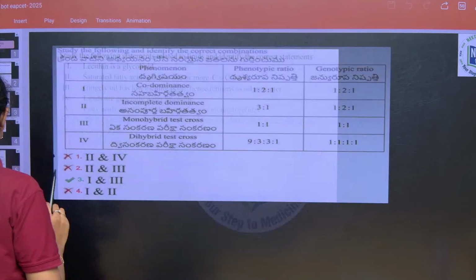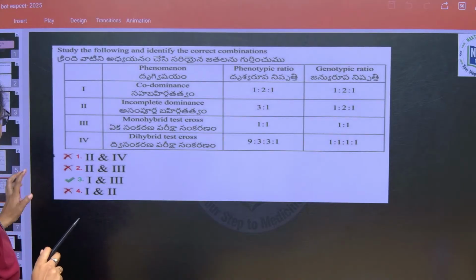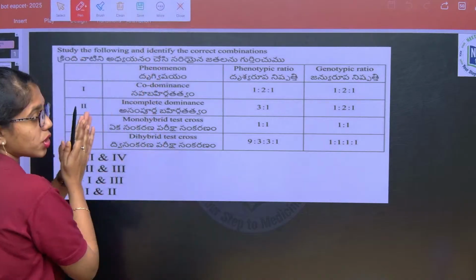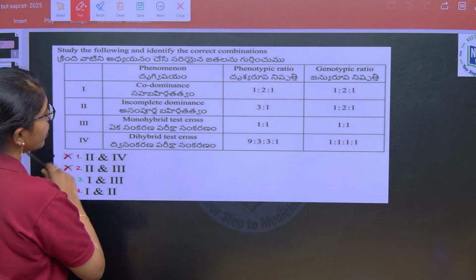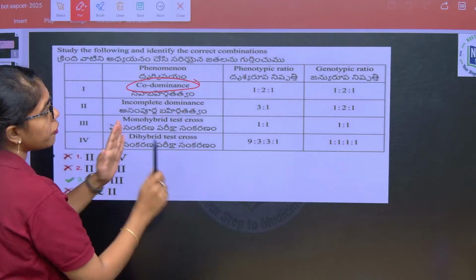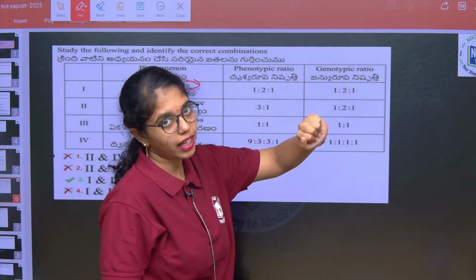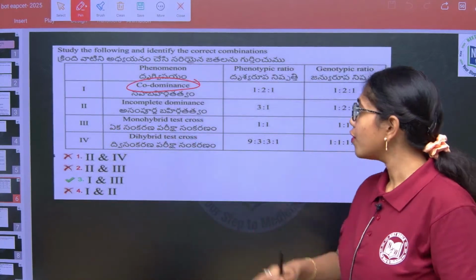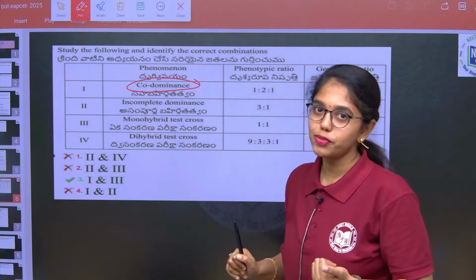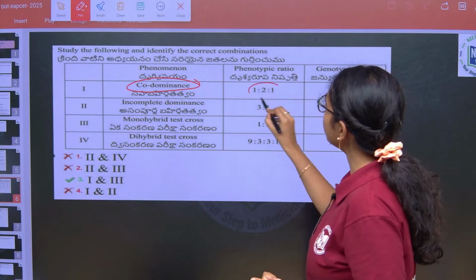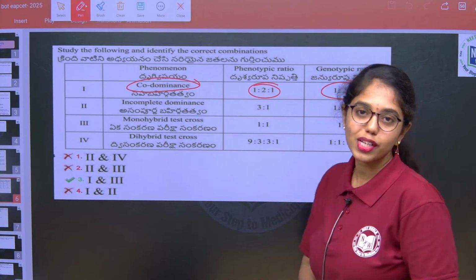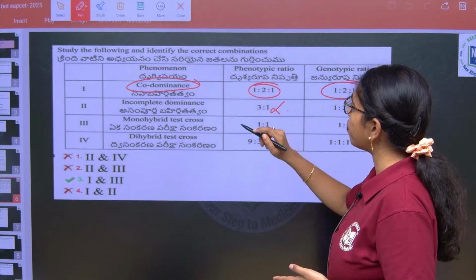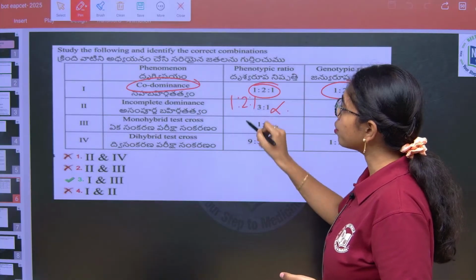And then here a tabulated form is given from Principles of Inheritance, that is genetics. It is very simple and easy. The first is codominance. Here the phenotypic ratio and genotypic ratio are given. We all know the genotypic ratio and phenotypic ratio of codominance and incomplete dominance will be the same, that is 1:2:1 and 1:2:1. When it comes to incomplete dominance, it is not 3:1 in phenotypic ratio, it is 1:2:1.